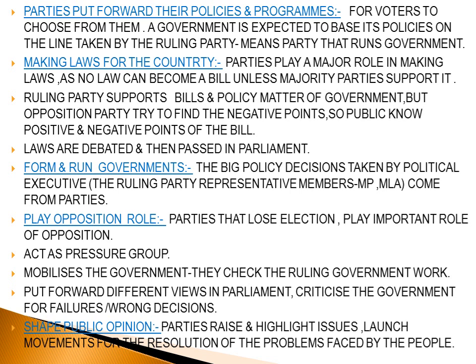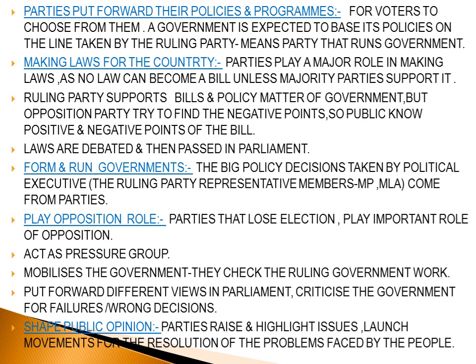Parties play a major role in making laws, as no law can become a bill unless the majority of parties support the particular policy or bill presented in the parliament.